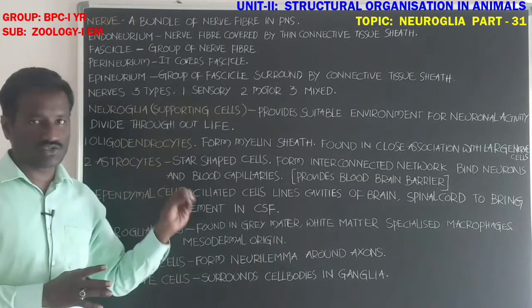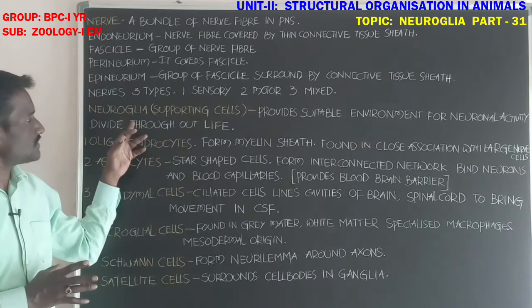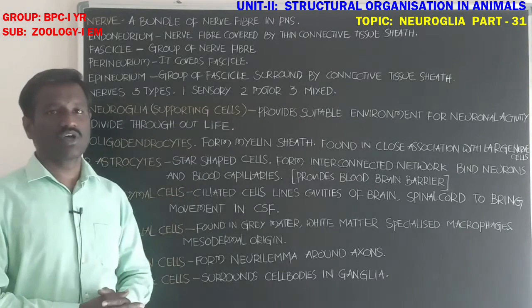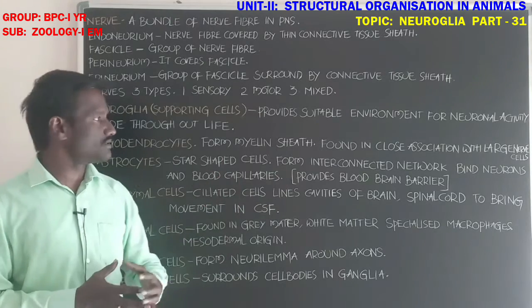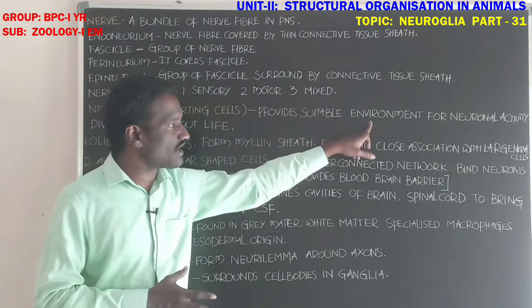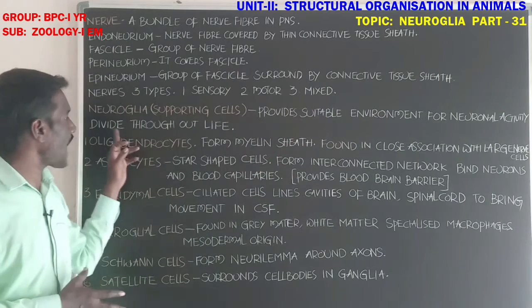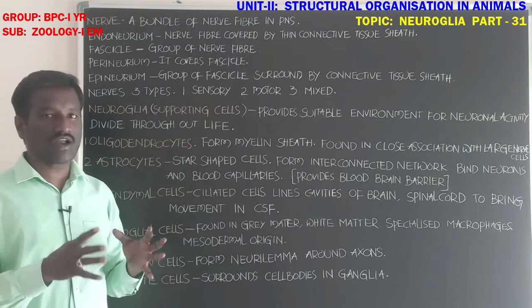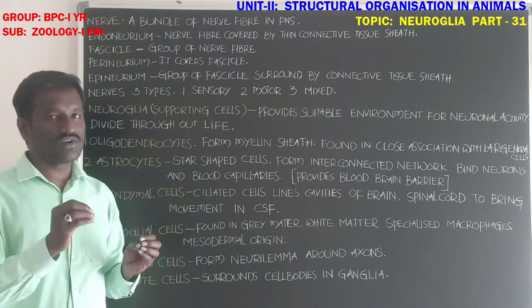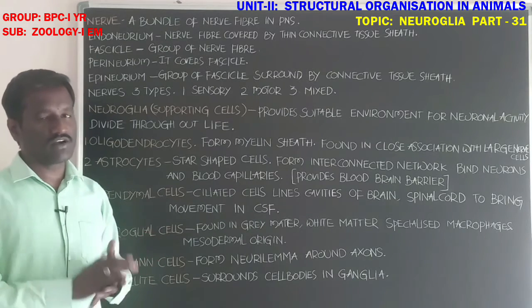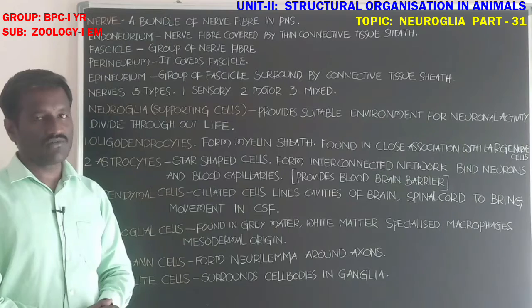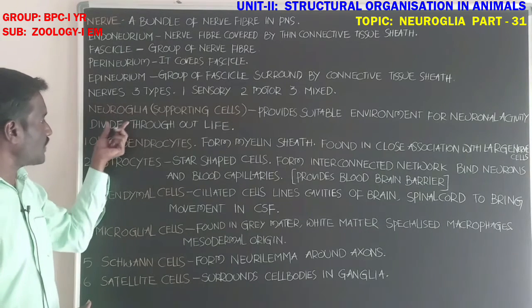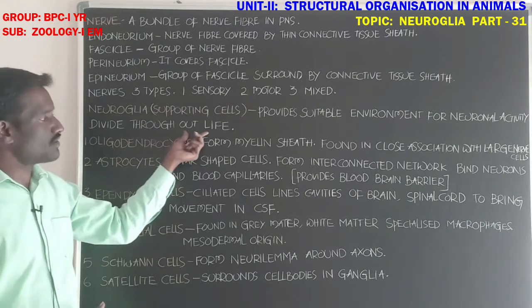Supporting cells give support to the neurons and provide suitable environment for neural activity. These supporting cells continually divide throughout the life of the animal.